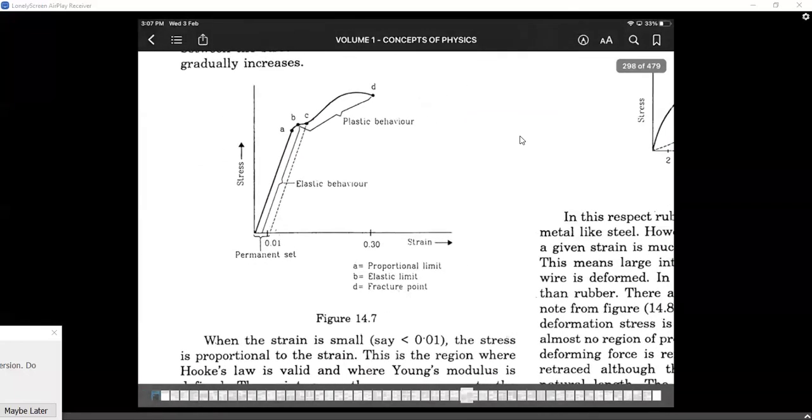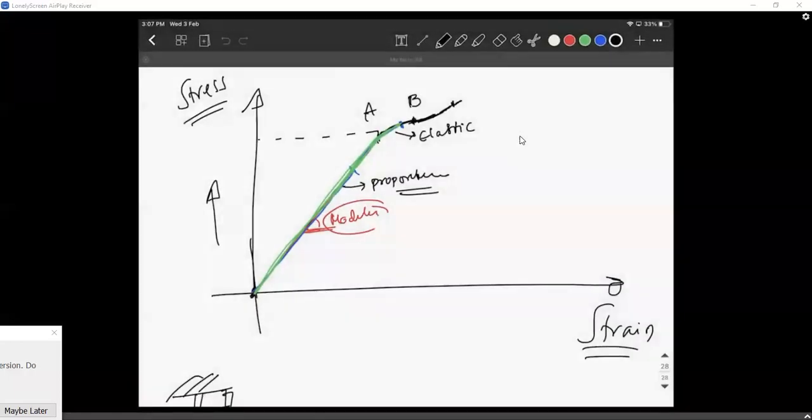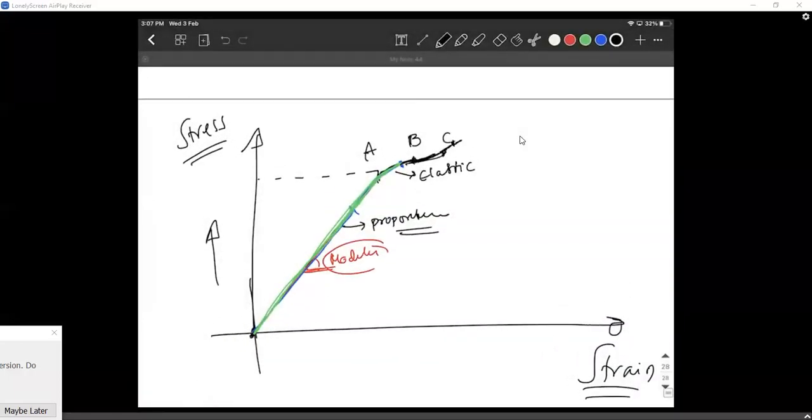They didn't mention it here, but somewhere around here, beyond B, at any point you try to take the weight out, it won't follow the same graph. It will follow this graph now. As you decrease the stress, the strain will decrease, but not completely.